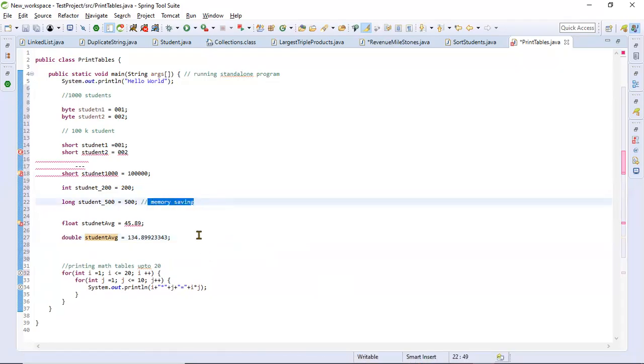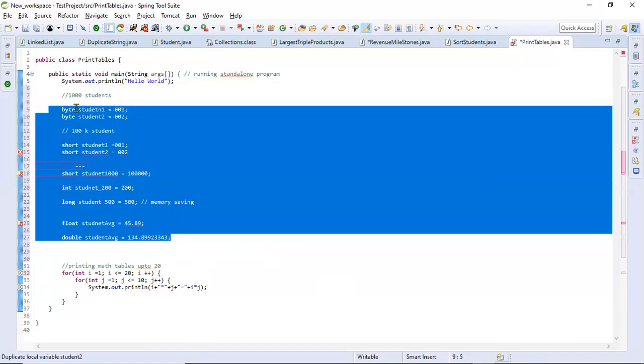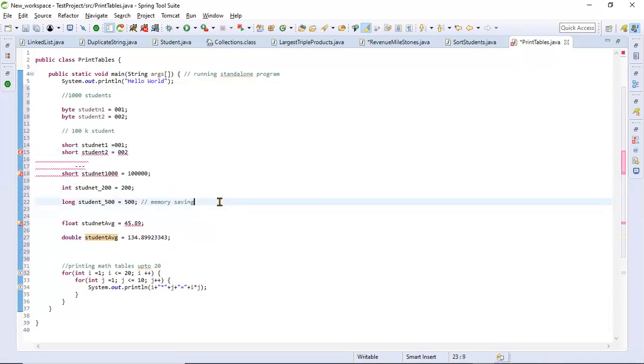Do you get this concept or no? Yes. So do we have to define it when we use it? Yes, you have to define it. Mostly in real time we use this. For whole numbers we use int. For decimals we use float.